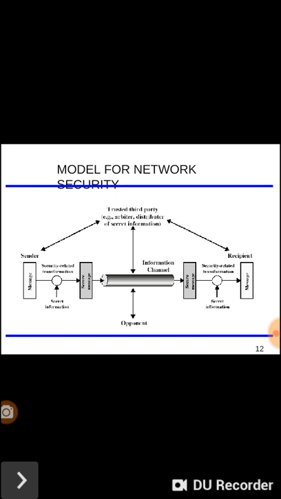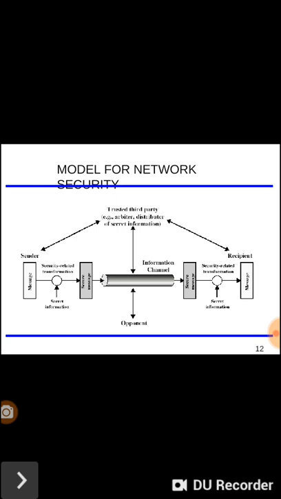So what does the sender do here? The sender is going to create the message and encrypt that message. This message is then transferred to the receiver side through the information channel, and the data is received at the receiver side.